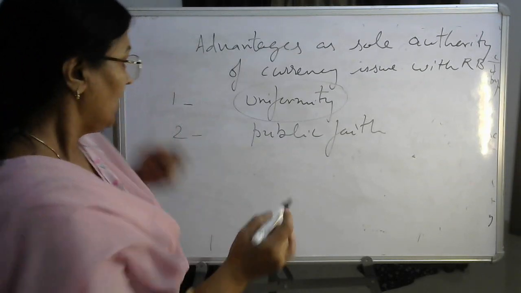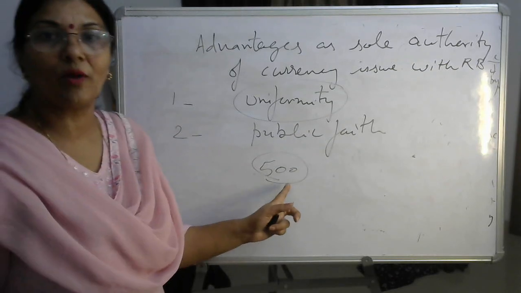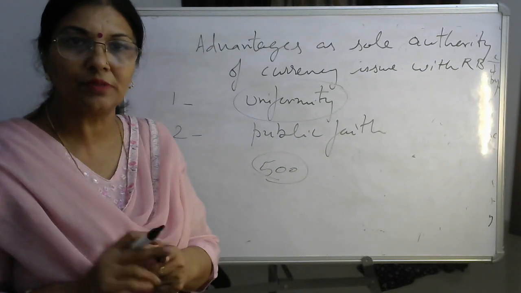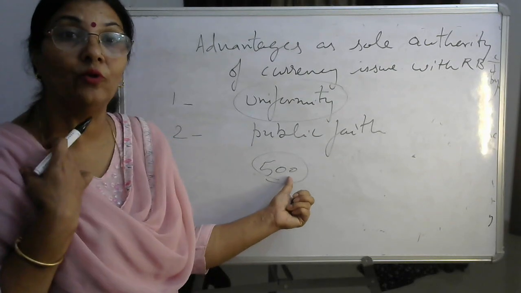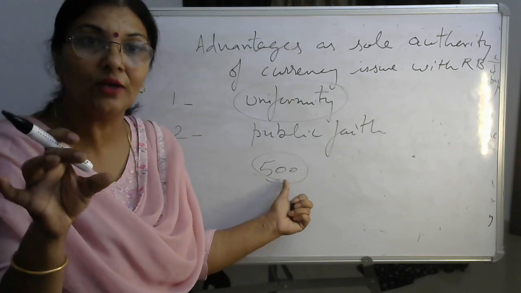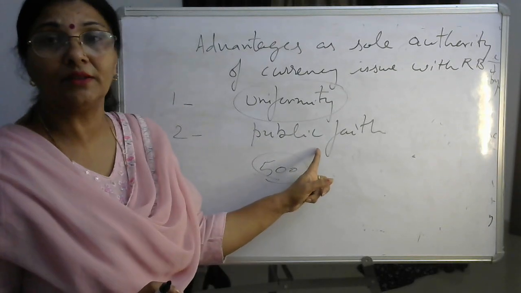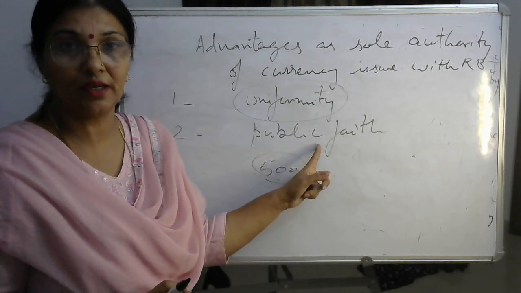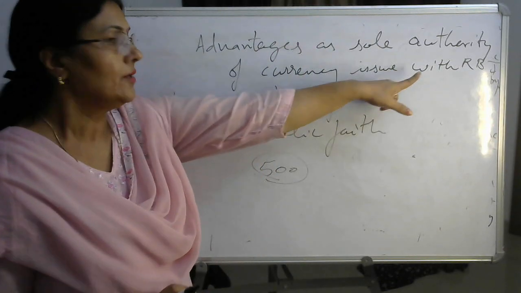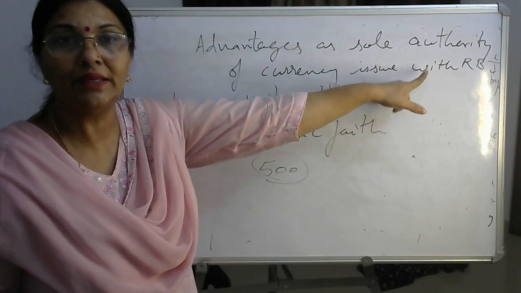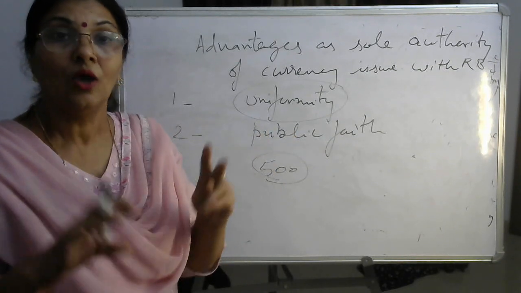Because if you see a 500 rupees note, what is the commodity value? The paper used, printing, etc. That is too less as compared to the 500 rupees, which is its face value written on the note, right? So public faith is too important. It can only be maintained when sole authority is given to RBI, and RBI can maintain the value of money.